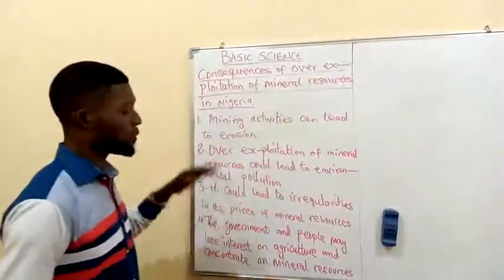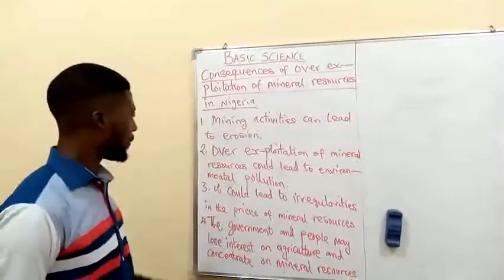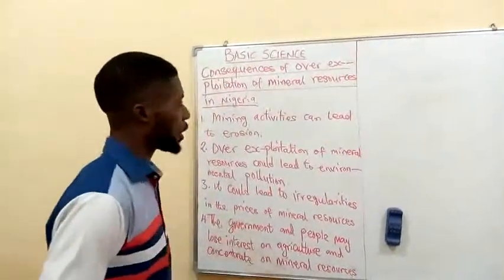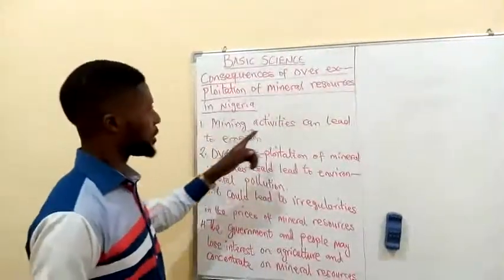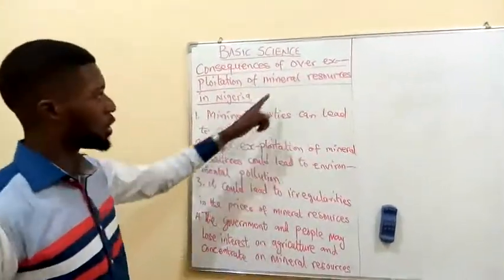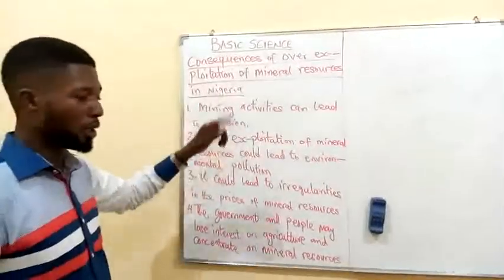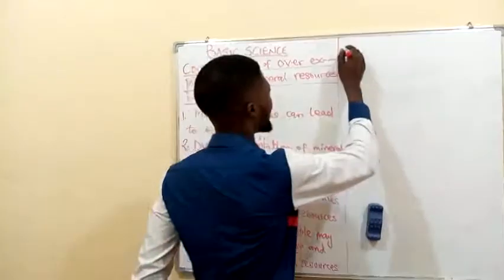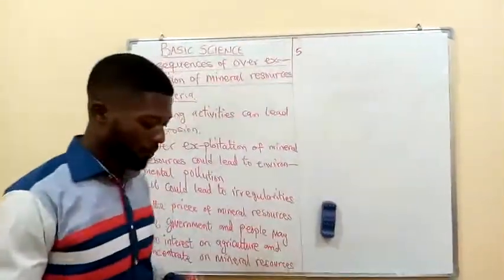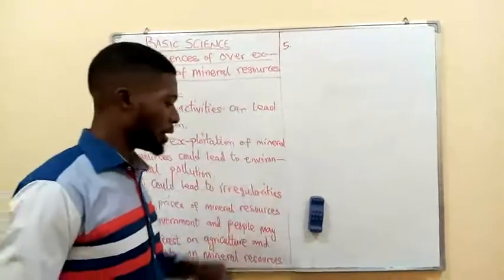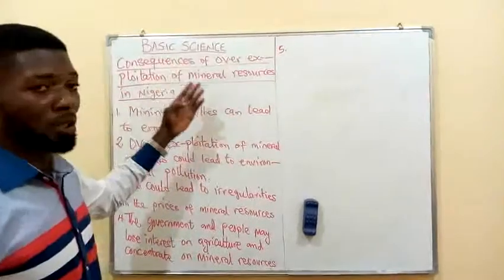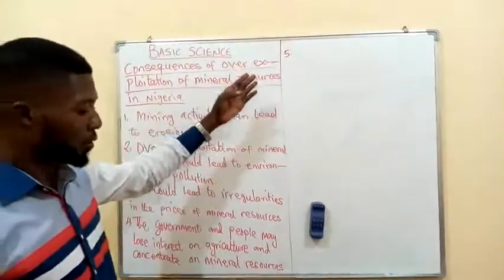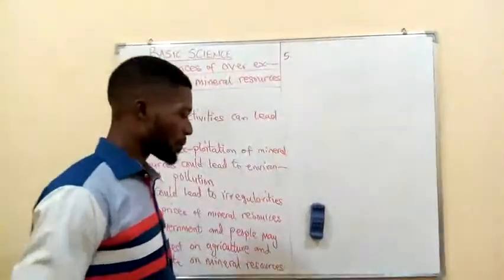So far we have been able to look at 4 consequences of over exploitation of mineral resources in Nigeria on the board. But we are going to add another, number 5. Now, looking at the consequences of overexploitation of mineral resources in Nigeria,